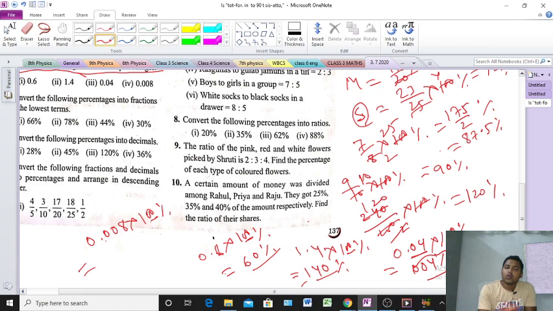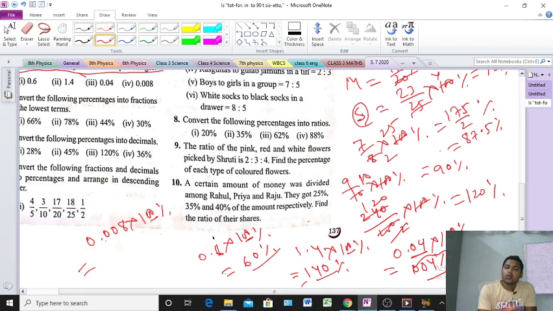I hope understood, everyone. These are easy problems, and this type of problems you did before also. So this is the little concept. Clear? Okay. Next question, what? Convert the following percentage into fractions, and then lowest terms. Convert into the lowest term also.